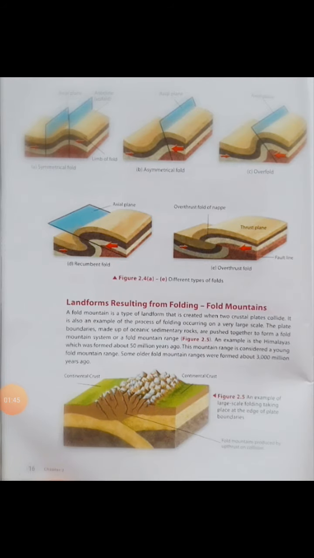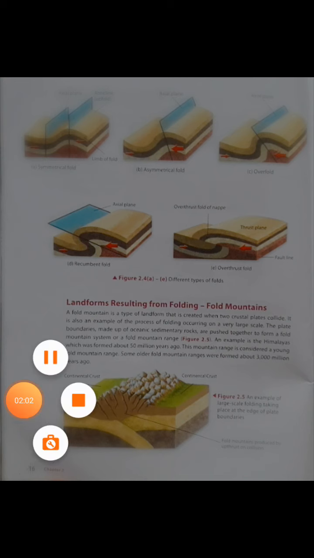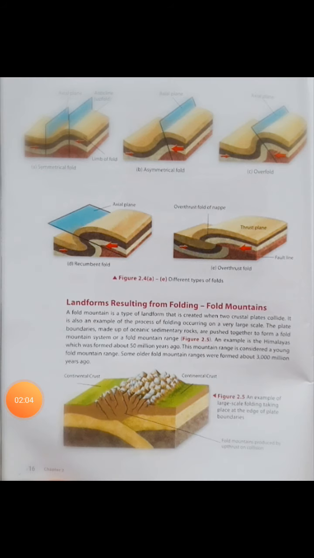Now learners, turn to page number 16. On this page there are some pictures. In figure 2.4 you can see different types of folds: symmetrical fold, asymmetrical fold, overfold, recumbent fold and overthrust fold. The next topic is landforms resulting from folding: fold mountains. A fold mountain is a type of landform that is created when two crustal plates collide.